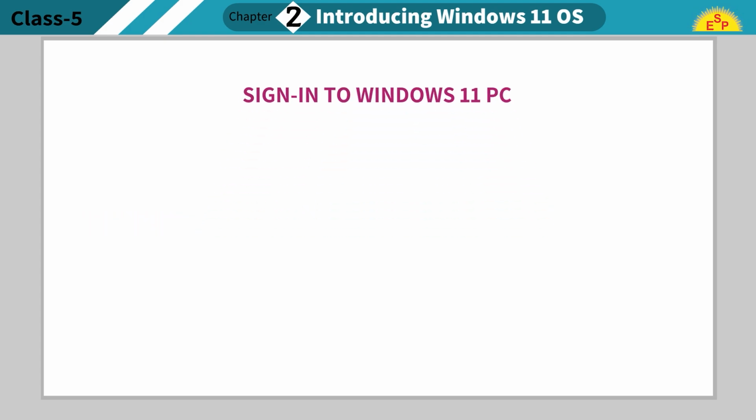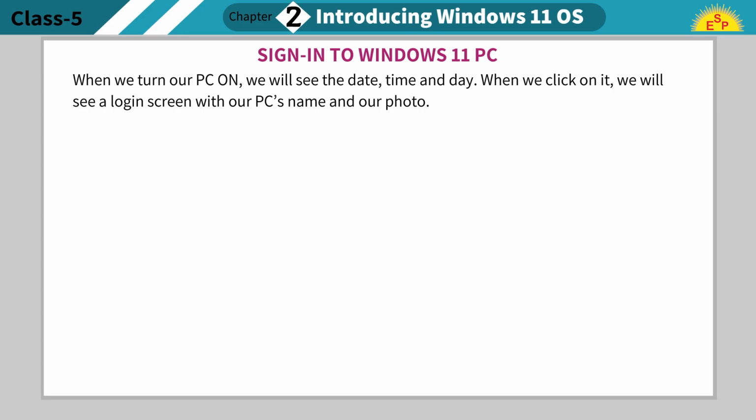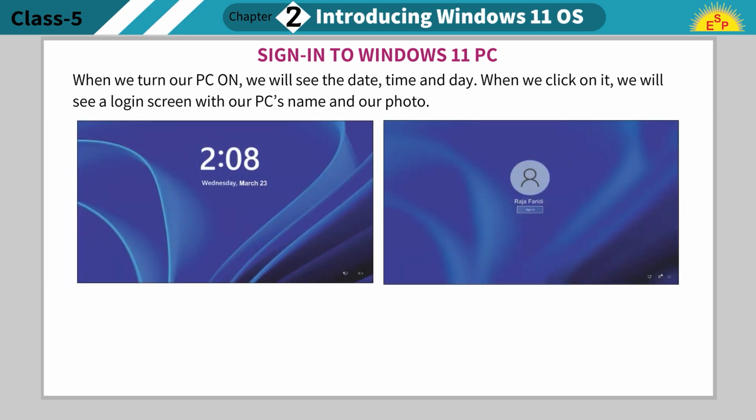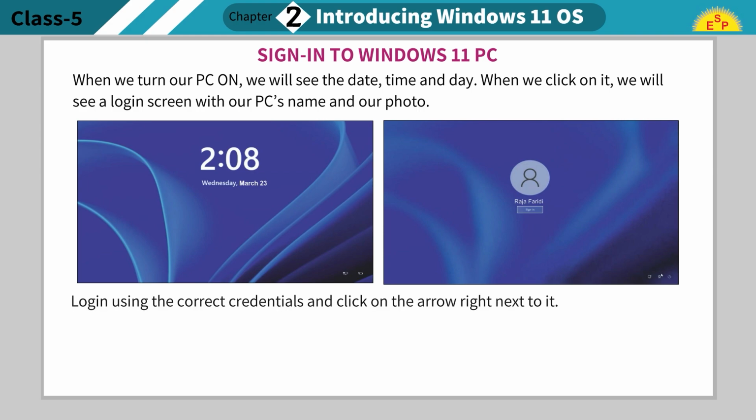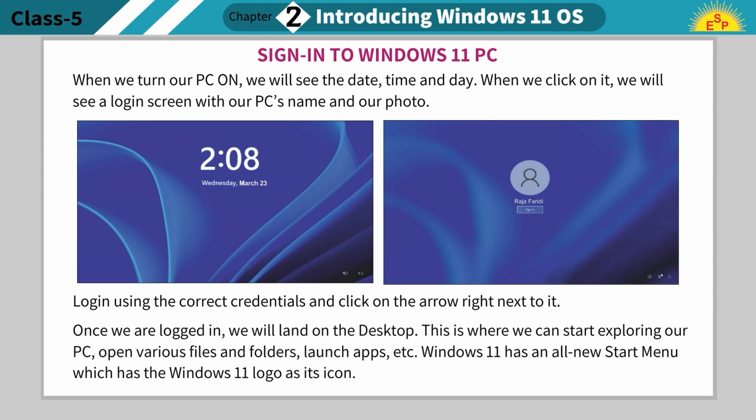Sign into Windows 11 PC. When we turn our PC on, we will see the date, time and day. When we click on it, we will see a login screen with our PC's name and our photo. Log in using the correct credentials and click on the arrow right next to it. Once we are logged in, we will land on the desktop. This is where we can start exploring our PC, open various files and folders, launch apps, etc.